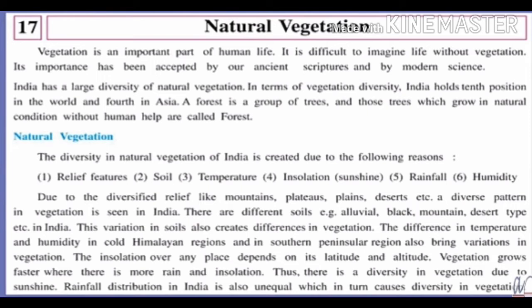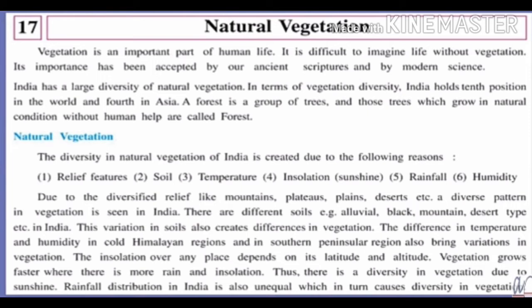See now, due to the diversified relief like mountains, plateaus, plains, deserts, etc., a diverse pattern in vegetation is seen in India. As we are having diversity in these relief features, so we are having diversity in vegetation also. There are different soils. What kind of soils we are having? Alluvial, black, mountain soil, desert type soil, etc. in India. This variation in soils also creates differences in vegetation. See now, whatever the kind of soil is there, according to the soil we will get the vegetation.